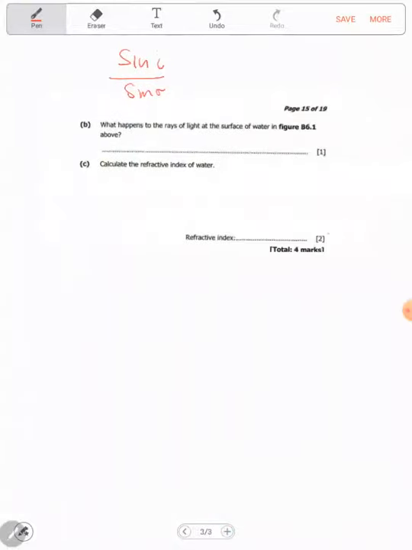It's a constant, equal to n, something like that.